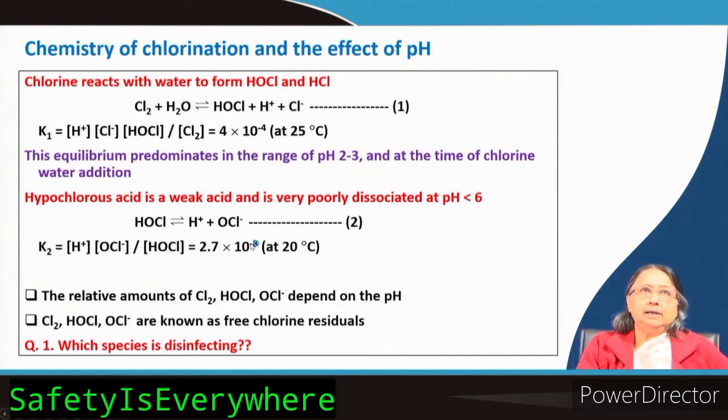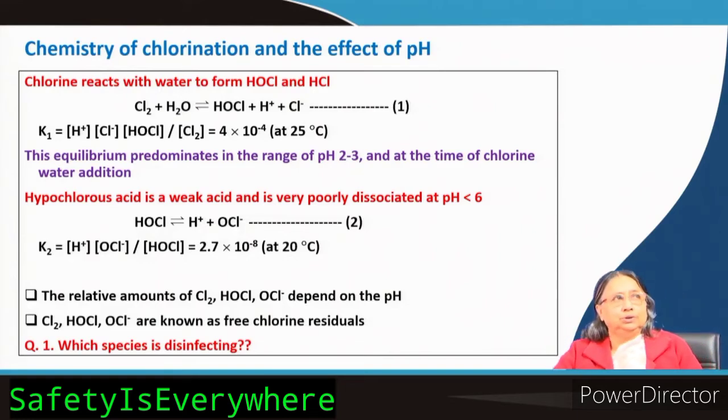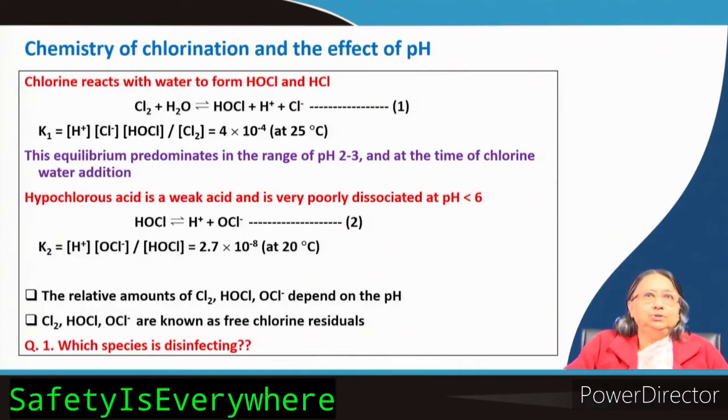Now here comes the chemistry of chlorination. What should we use, chlorine or some other hypochlorite, and what is the relation between them, how is one form converted to another? Chlorine chemistry is very important, because chlorine can exist in different forms. Chlorine gas means chlorine in zero oxidation state, it can be OCl minus, and it can be other forms also. It is also pH dependent: different forms exist according to pH, and their concentrations vary.